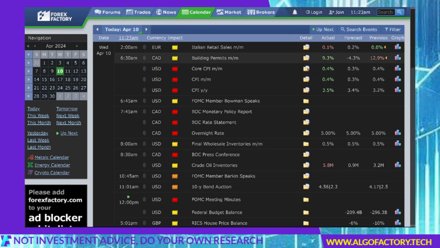So a lot of people see this as, oh, they're not going to do cuts next month, or they're not going to do cuts soon, and so the dollar surges, and whenever the dollar surges, everything against the dollar goes down. Well, pretty much everything is traded against the dollar, so pretty much everything went down. Not everything, but pretty much everything. Bitcoin is a perfect example.